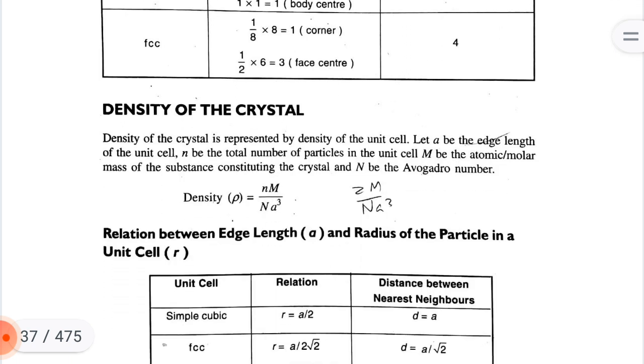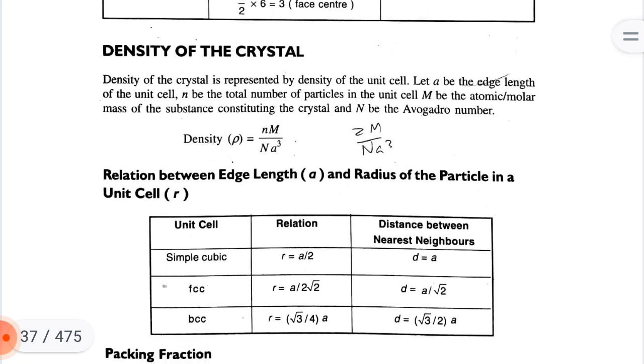Density of the crystals. The density of the crystal is represented by the density of the unit cell. Let a be the edge length of the unit cell, Z be the total number of particles in the unit cell, M be the atomic or molar mass of the substance constituting the crystal, and Na be the Avogadro number. Density rho is equal to Z M upon Na a cube.